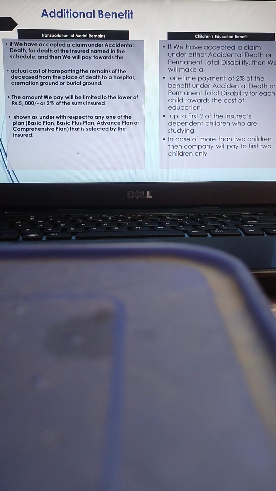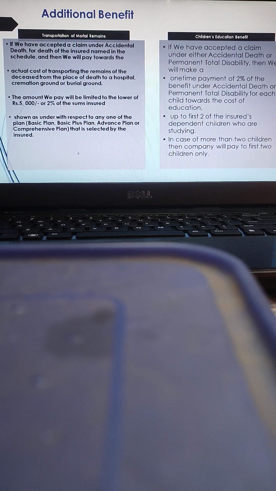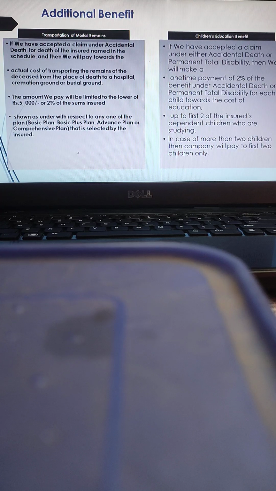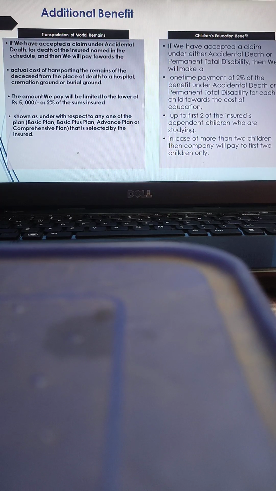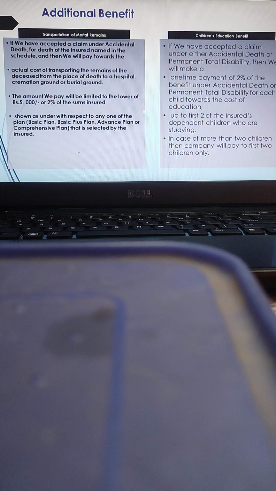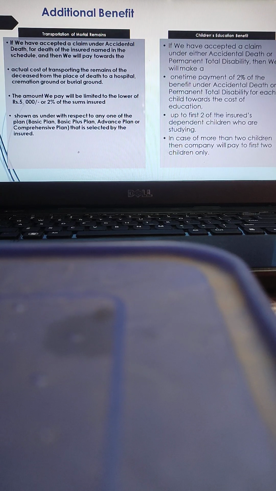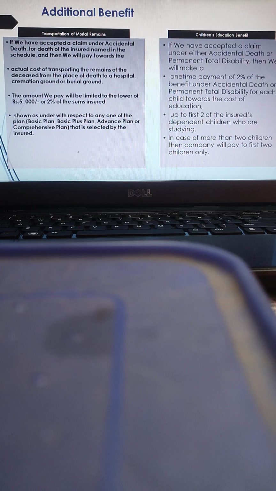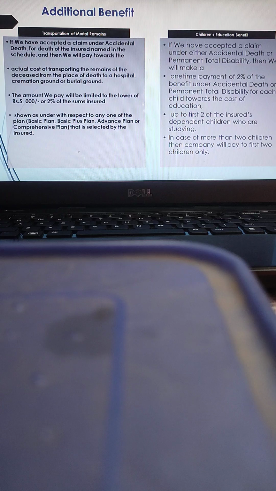And the 2 benefits which are part of the policy and which are included in all the plans are, first, transportation of mortal remains. That means in case of accidental death of the insured person named in the schedule, the insurer will pay the actual cost of transporting the remains of the deceased from the place of death to a hospital or cremation ground or burial ground.